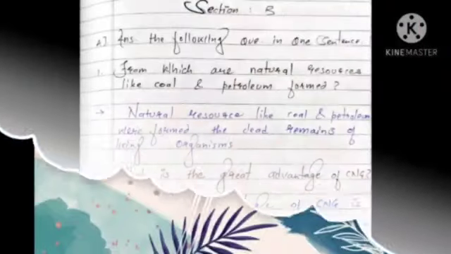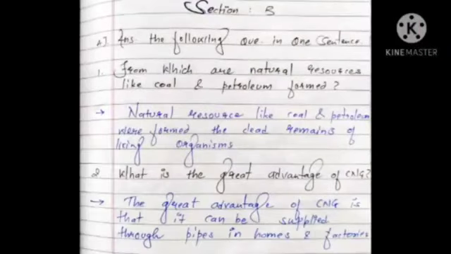So let's get started. First, starting with chapter number 5 section B, answer the following questions in one sentence. First question: from which are natural resources like coal and petroleum formed? The answer is, natural resources like coal and petroleum were formed from the dead remains of living organisms.